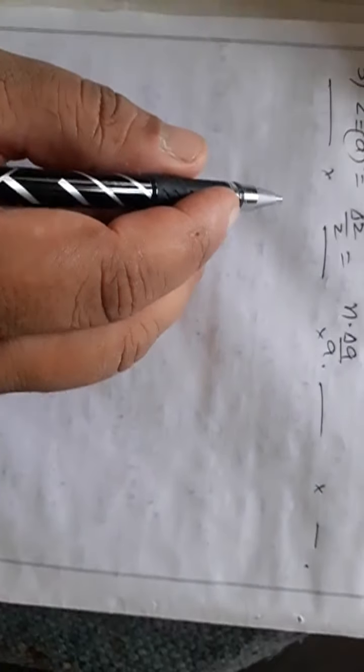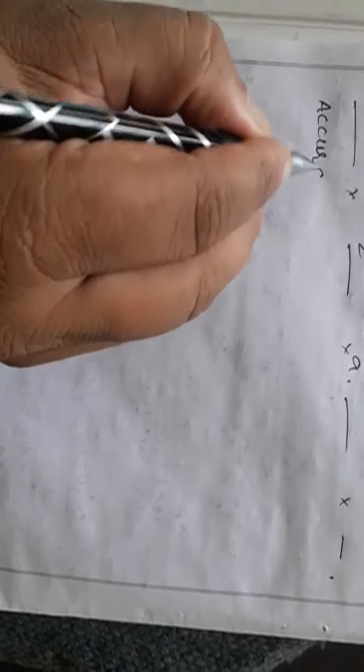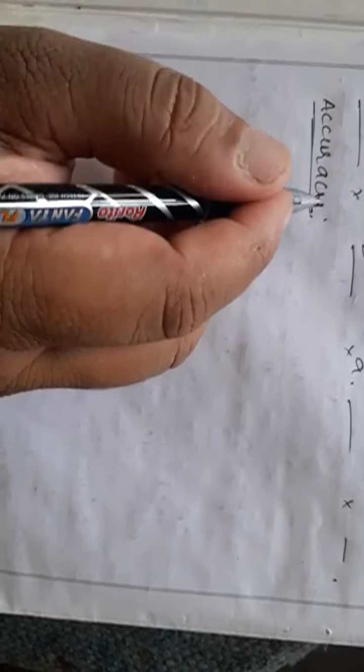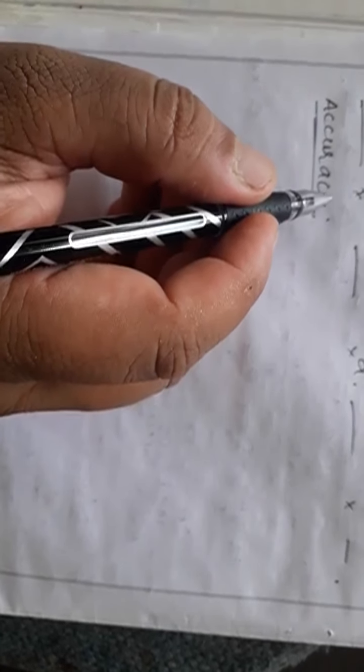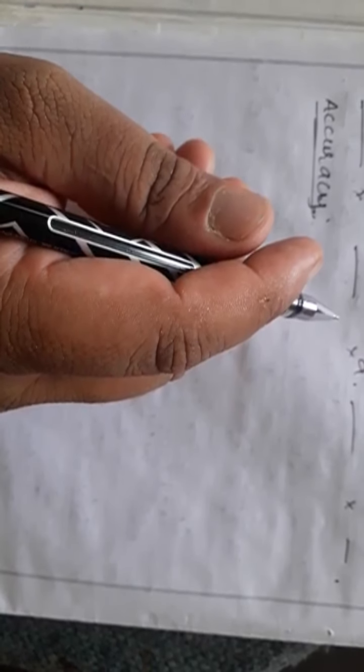So today we are discussing another important topic in measurement, that is called significant figures. So before significant figures, the term that comes is called accuracy. Accuracy of a measurement is a measure of how close the measured value is to the true value.